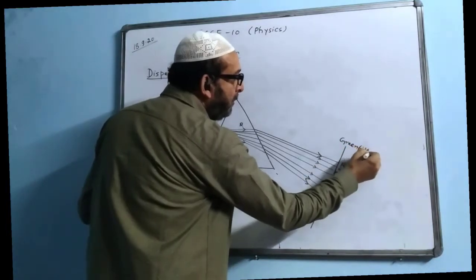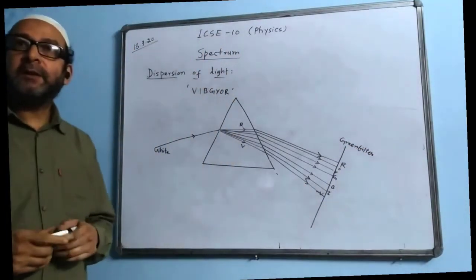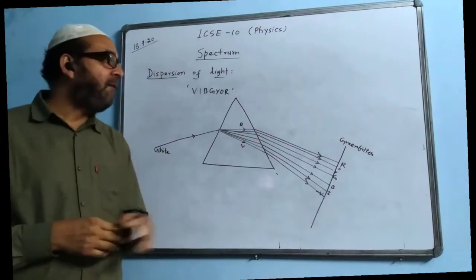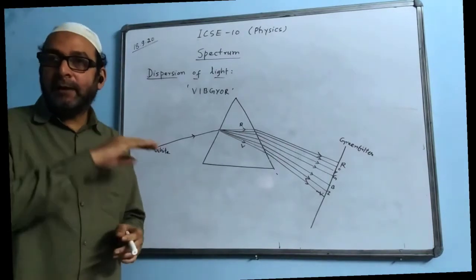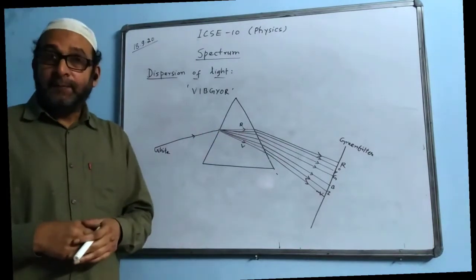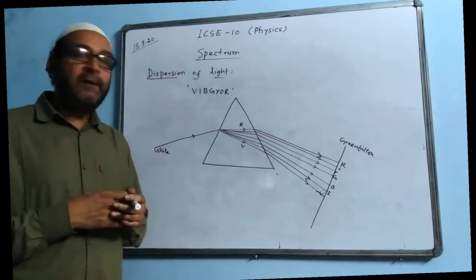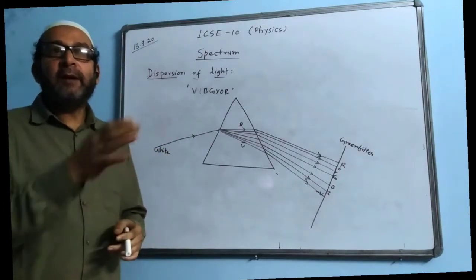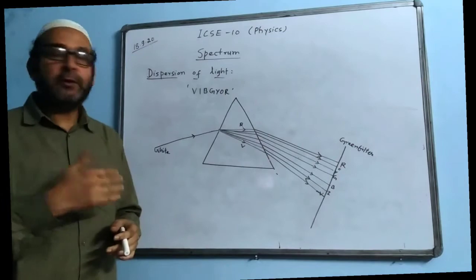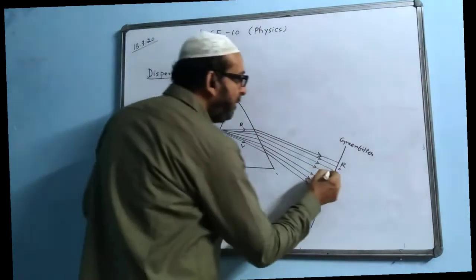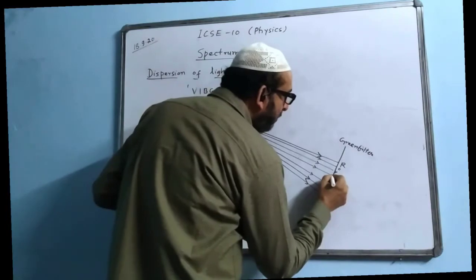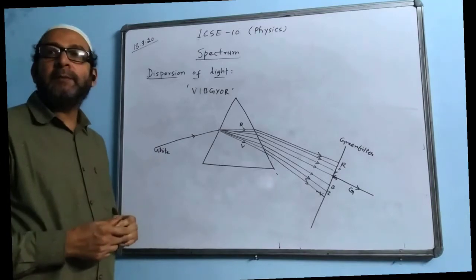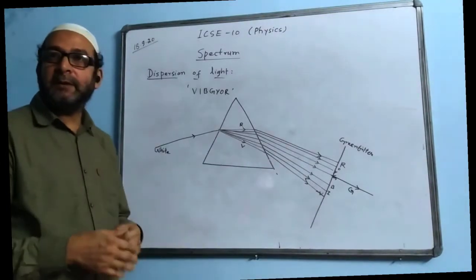What is called a filter? A filter is a substance that allows one particular color to pass through it and the rest of the colors will be stopped. If it is a green filter, it will allow only green light to pass and other colors will be stopped. If it is a red filter, it will allow only red light to pass and other colors will be stopped. A green filter will appear green because it allows only green light to pass through it. So only the green will be passing on. The rest of the colors will be absorbed by that substance.